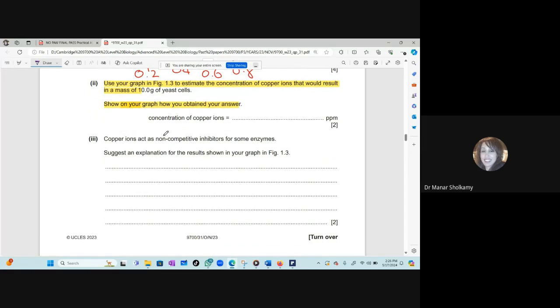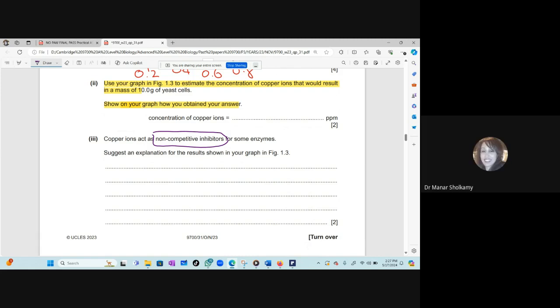Copper ions act as a non-competitive inhibitor for some enzymes. Suggest an explanation for the results shown in your graph. Now, we don't have a graph, but what does the non-competitive inhibitor do? Tell me, Farouk. It binds to the added site, causing the active site to change. So the activity of the enzyme, so it can't form an enzyme substrate complex.